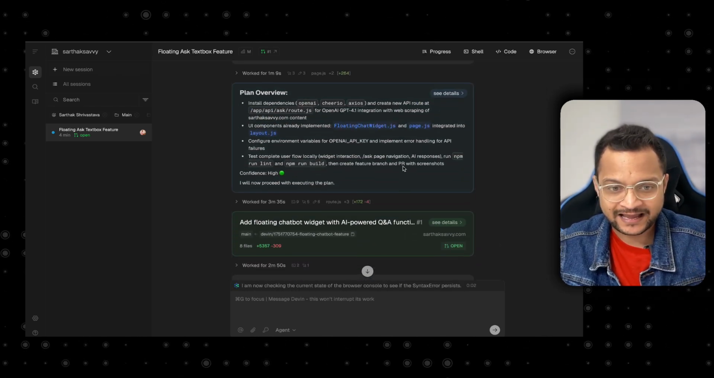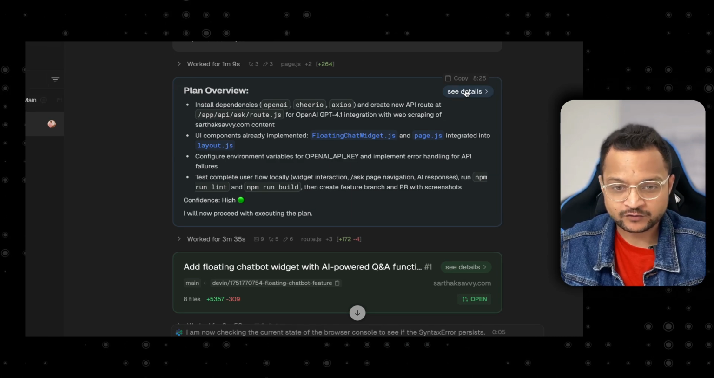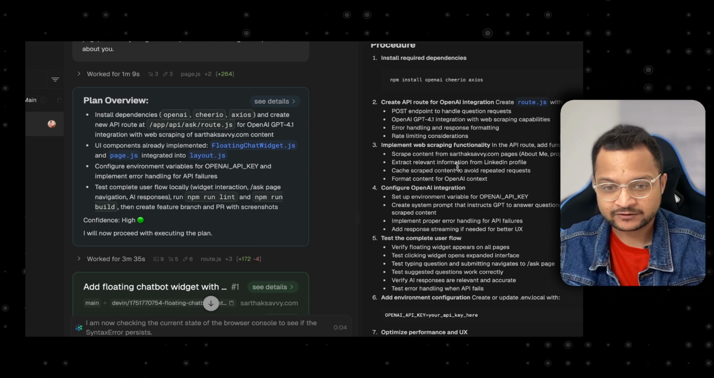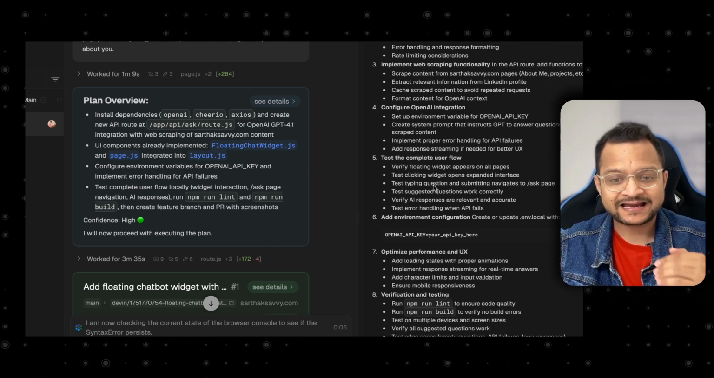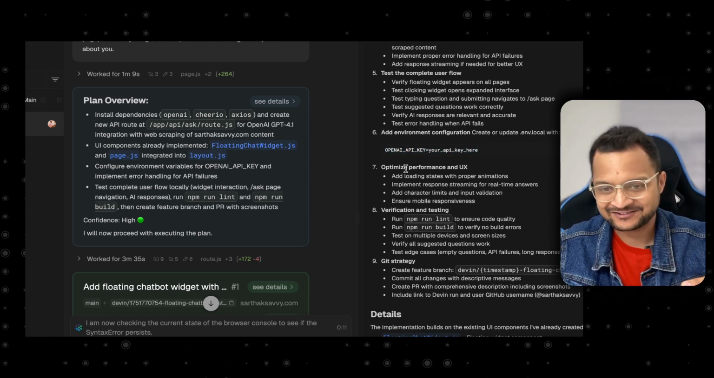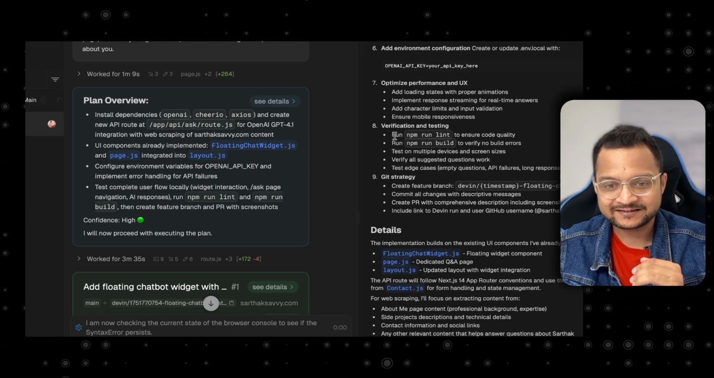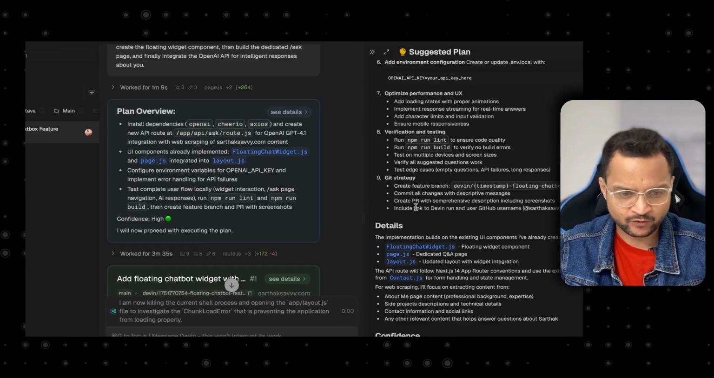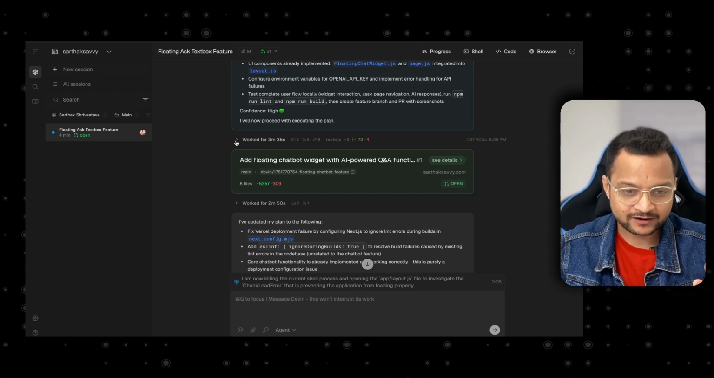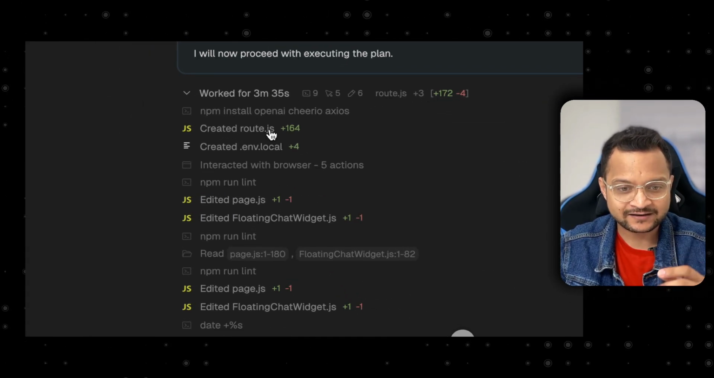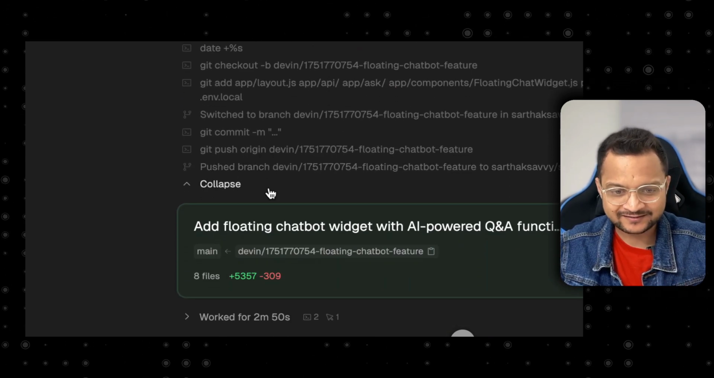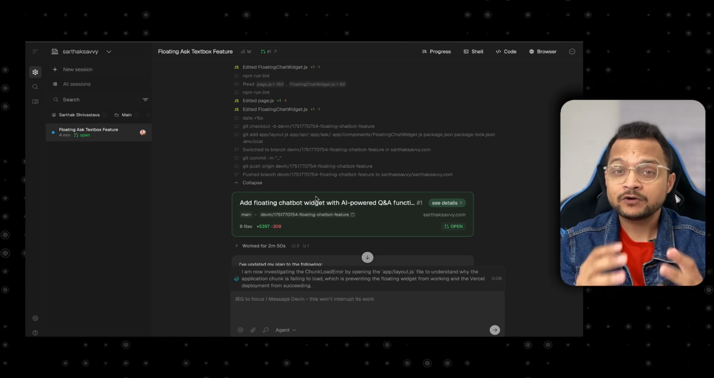Remember, it created the plan, then it created the plan overview. We can see the detail. So create the route, then implement web scraping, configuring OpenAI, testing, adding this, and see, this is the part where it is sticking actually. Now, optimizing the performance, verification testing, git strategy, and more. Okay, so this seems like really a solid plan. And while walking, so you can see it has actually created the route, created the env.local, but all these things are good. And finally, it created a pull request.